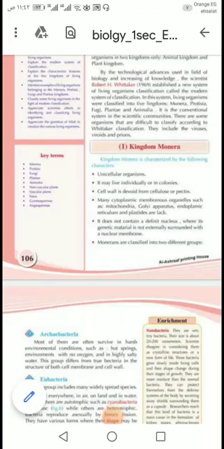Good morning, dear students. Today we will talk about chapter 2, lesson 1, kingdom Monera and Protista. But before we get started with the kingdom Monera or Protista, we will start with the attempts at classifying the living organisms first. The first attempt at classifying the living organisms was by the Latin,